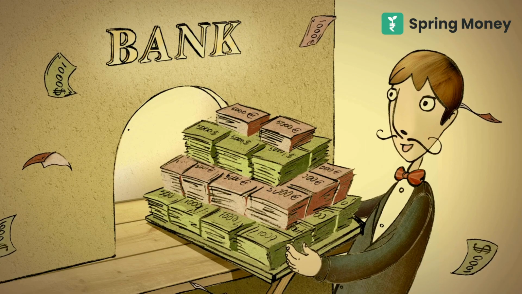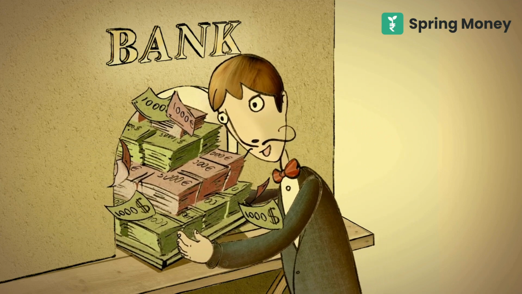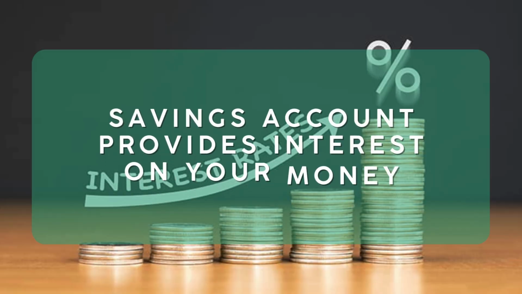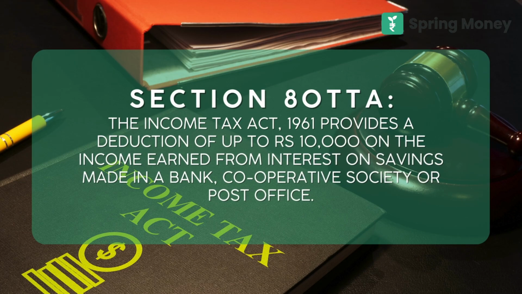The next one is a smaller one but very useful every time. All the money you get, you most likely put it in a savings account until it is spent or invested somewhere. This savings account provides interest on your money. This interest amount is taxable. But at the same time, interest on savings accounts up to rupees 10,000 per year is tax deductible under Section 80TTA.